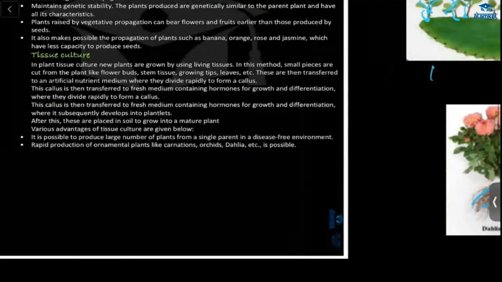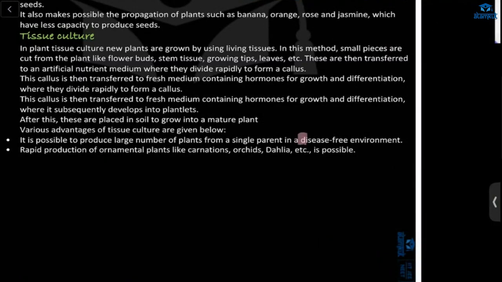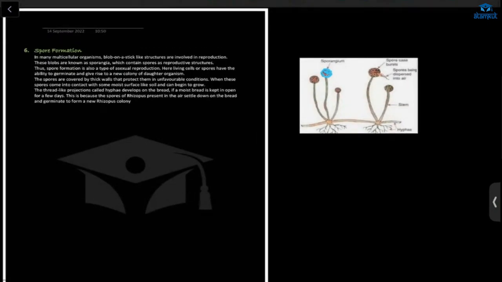What is the advantage here? We have a disease-free environment, and from a single parent we have a large number of plants in a disease-free environment. There will also be rapid production of ornamental plants.